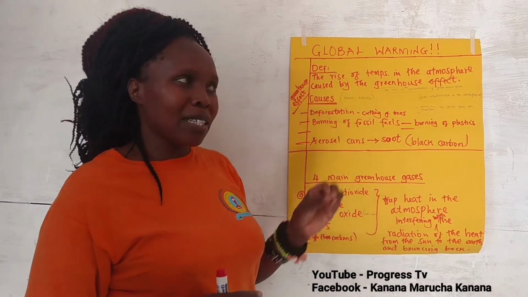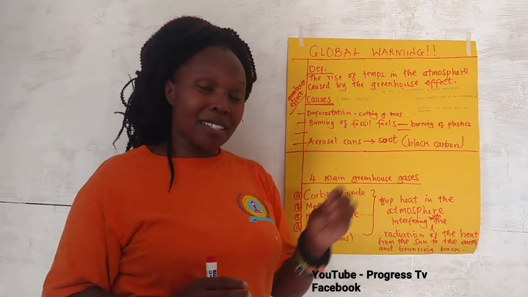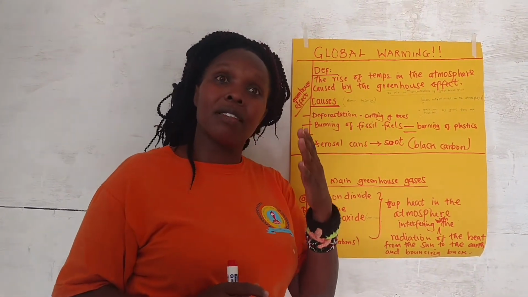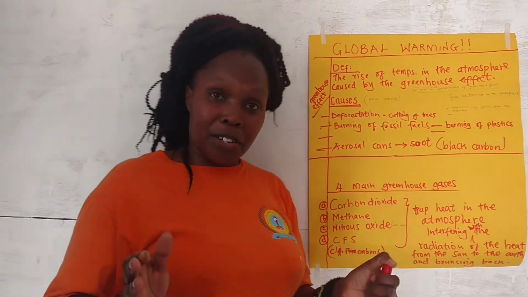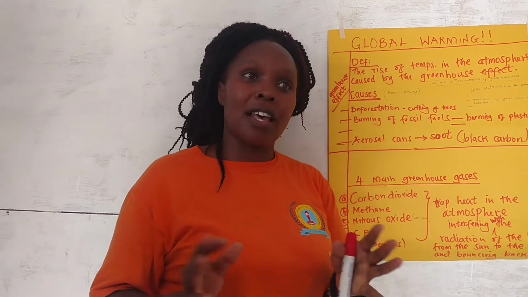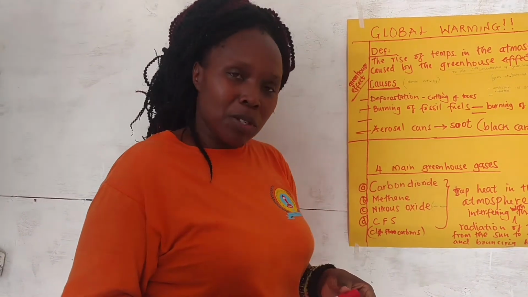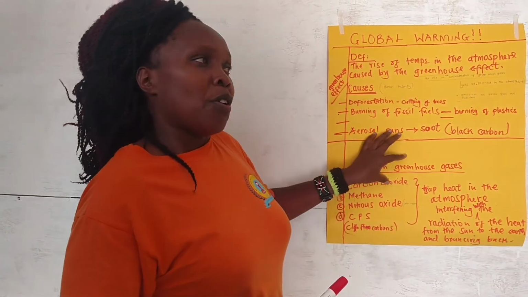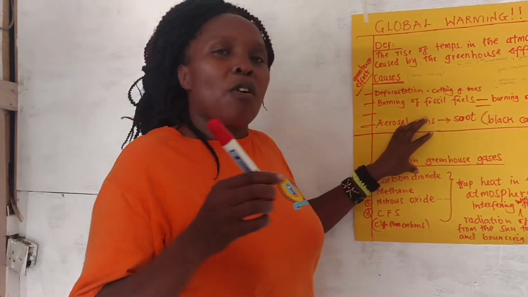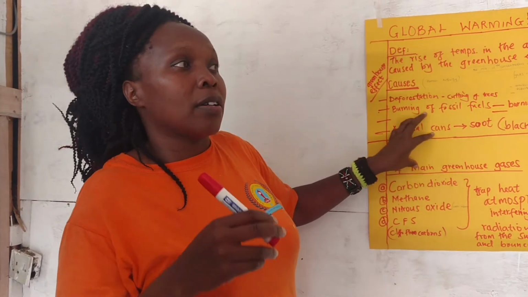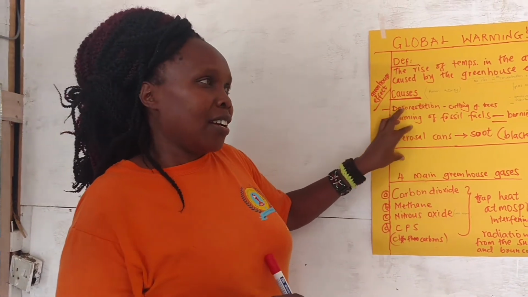Not only human beings, it will affect the plants, it will affect even the animals. And maybe it might cause hurricanes from the oceans and seas. And that will interfere severely on the lives of the people, the human race.